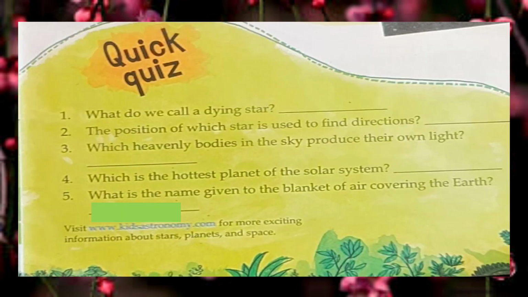All right. So what do we call a dying star? Very easy. I'm waiting for your answer. That is known as supernova. The position of which star is used to find direction? That is